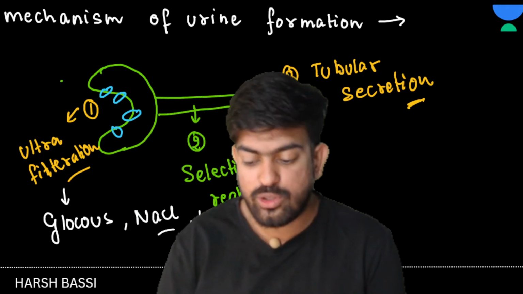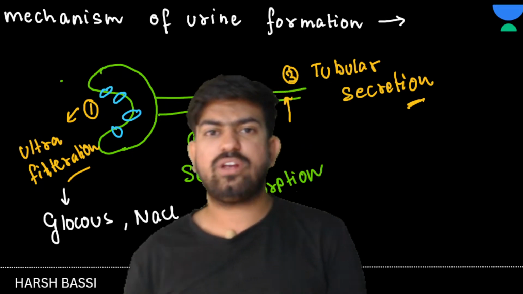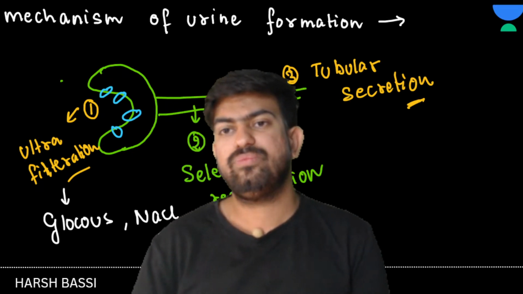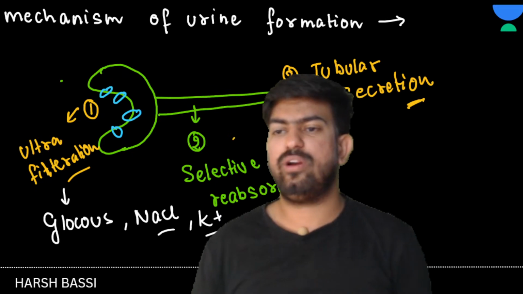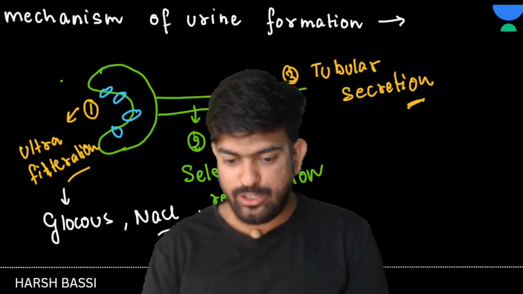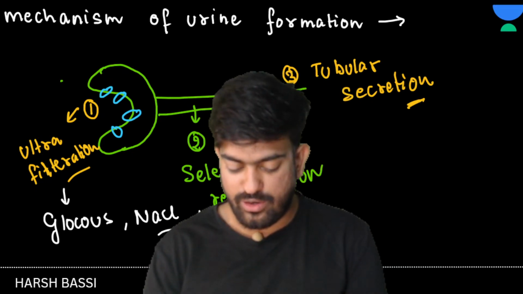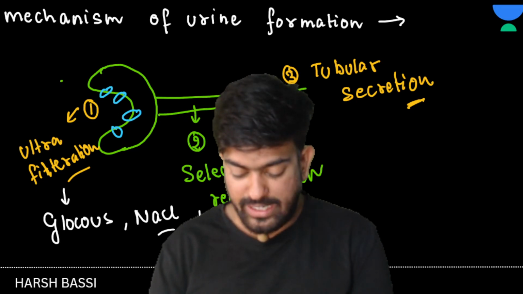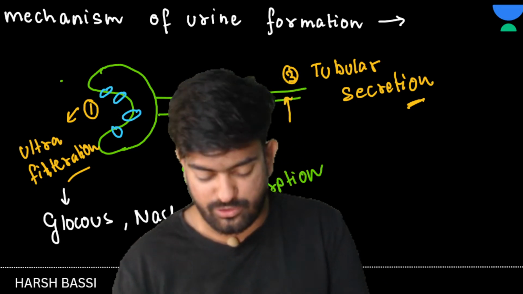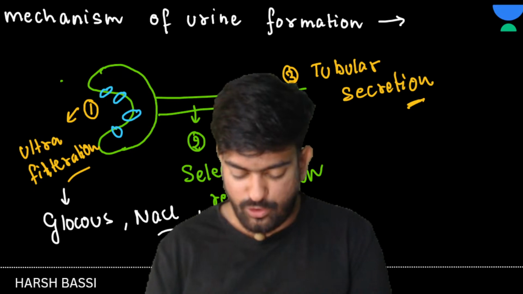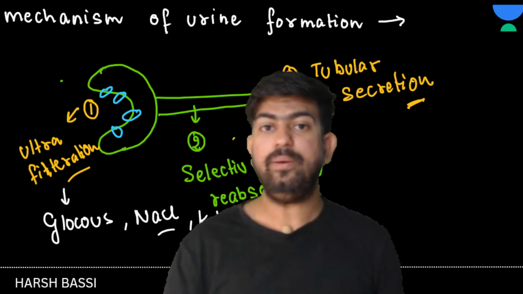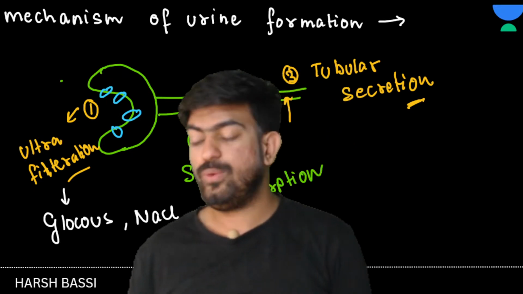These things are very essential for our body, so the body doesn't want to remove them.